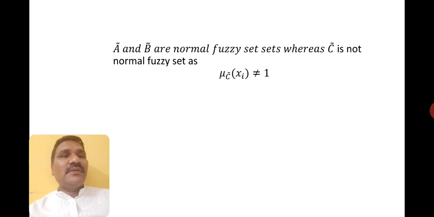Why are we not calling C a normal fuzzy set? Because no element's membership function is equal to 1, so it is not a normal fuzzy set.